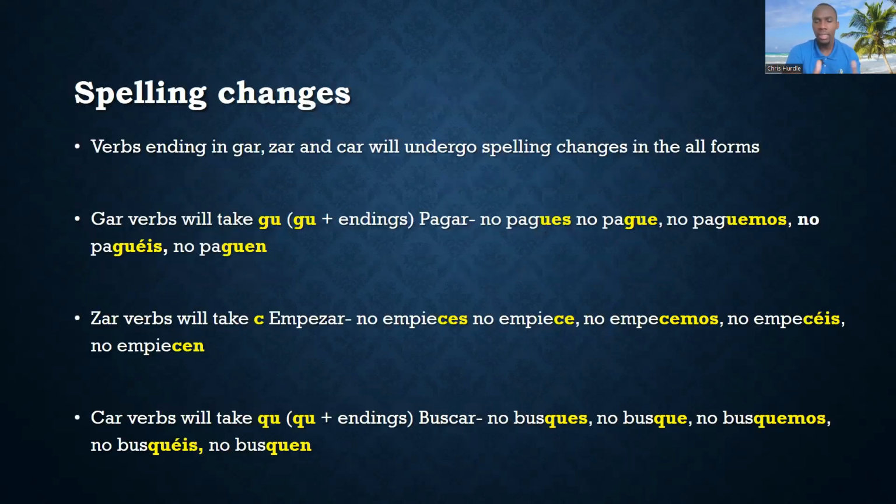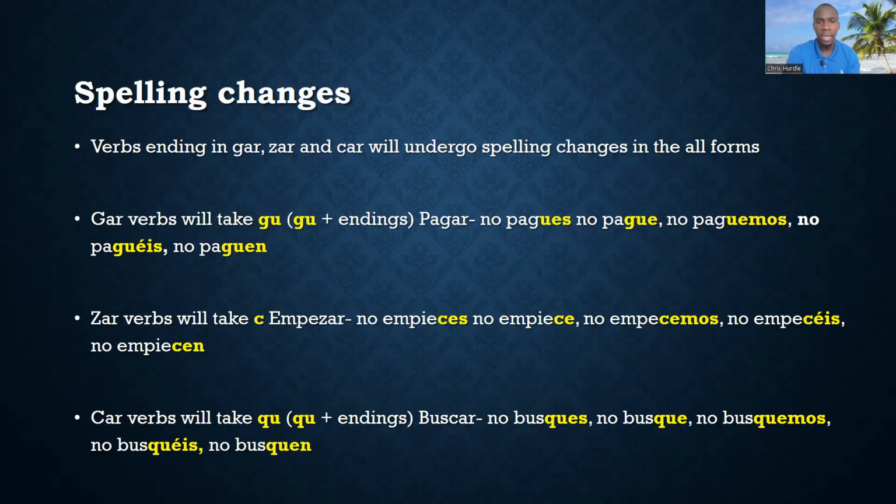Now let's get into some spelling changes. Like I said, this list is not exhaustive. Verbs ending in gar, zar, and car will undergo spelling changes in all forms. That should read in all forms, right? That's just a little typo, but I'll deal with that after. So gar verbs will take gu, followed by the endings.